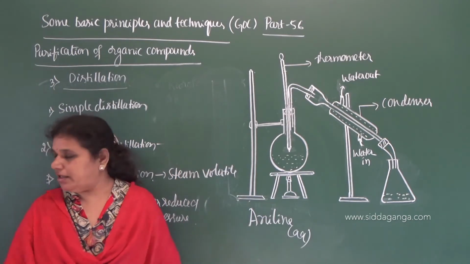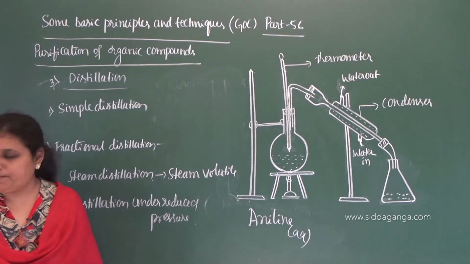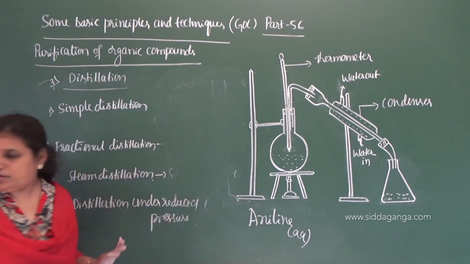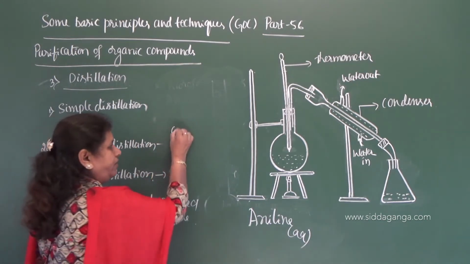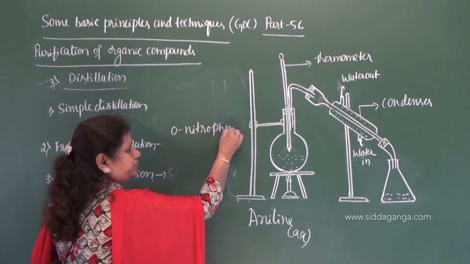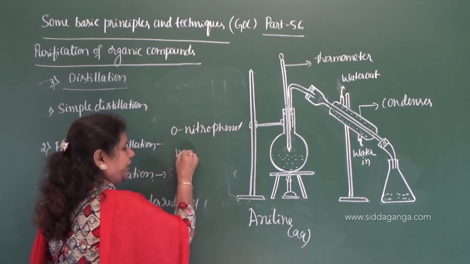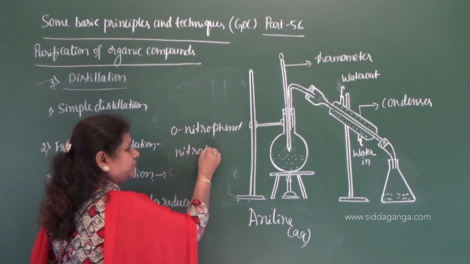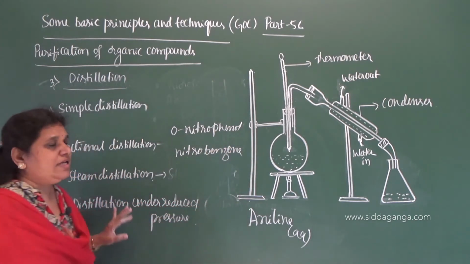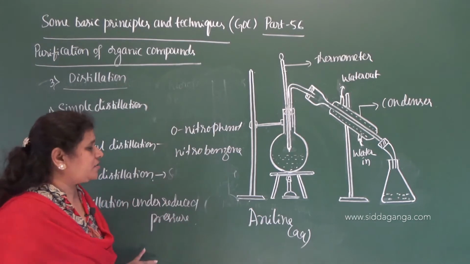Not only aniline, we can give a few more examples. Steam distillation can be done with orthonitrophenol, o-nitrophenol, and nitrobenzene. Nitrobenzene can also be separated by steam distillation.